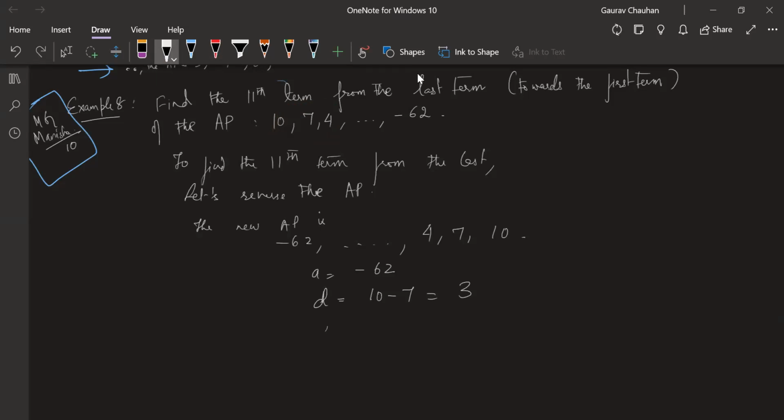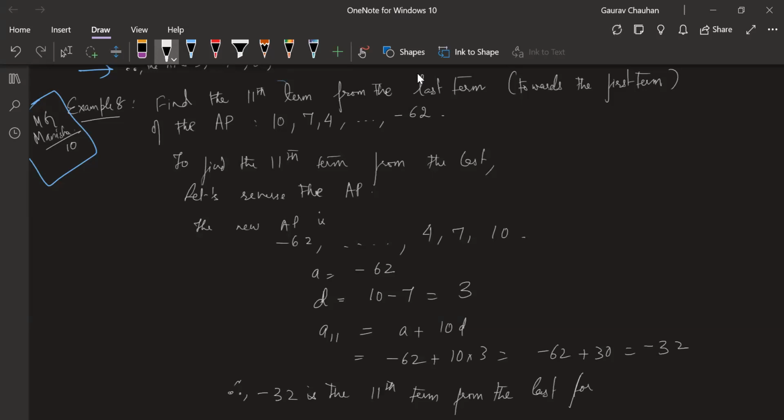Now I will find what, Manisha? 11th term. That's all. A plus 10D. That's equal to minus 62 plus 10 into 3, which is minus 62 plus 30, that's equal to minus 32. Therefore, minus 32 is the 11th term from the last